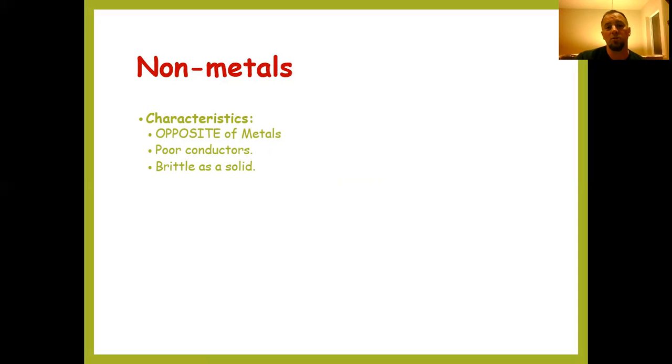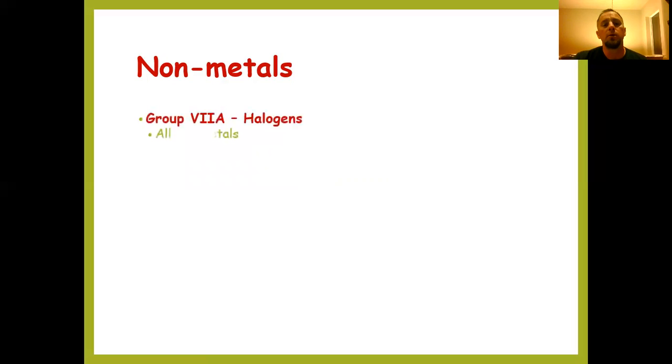Some of those elements like sulfur, sulfur very brittle. They are not ductile. They're also not malleable, so they can't be drawn into a wire and they can't be flattened into sheets or rolls.